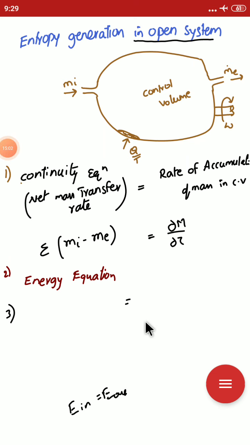The rate of accumulation of entropy inside this system is equal to the net rate of entropy flow due to the mass transfer and the rate of entropy via heat transfer.